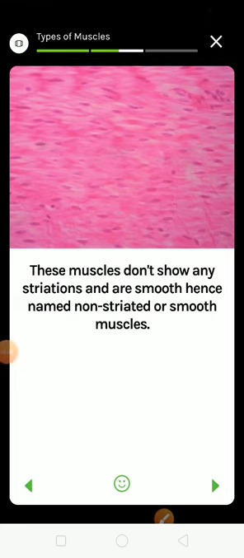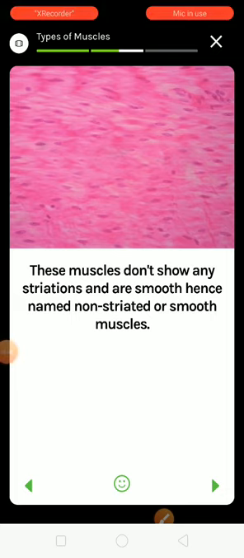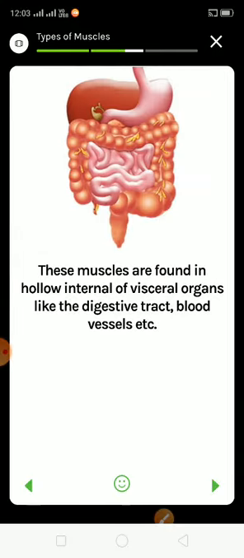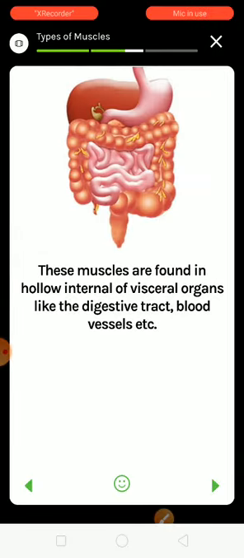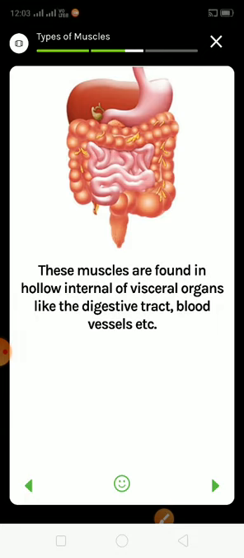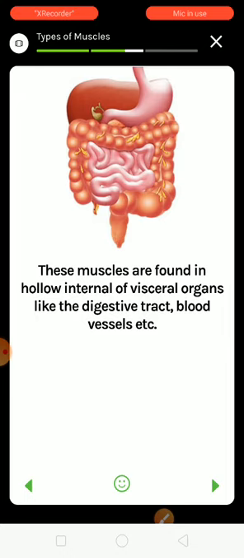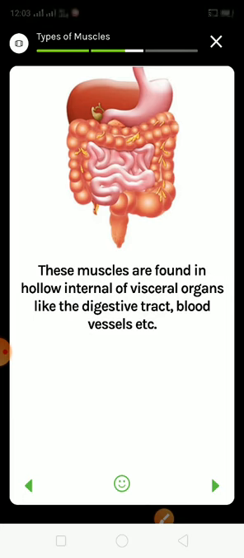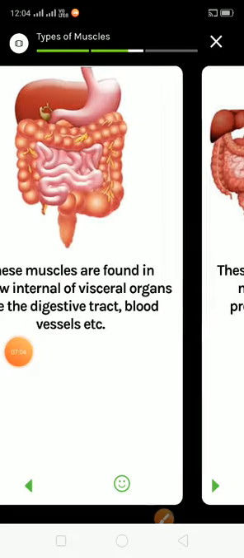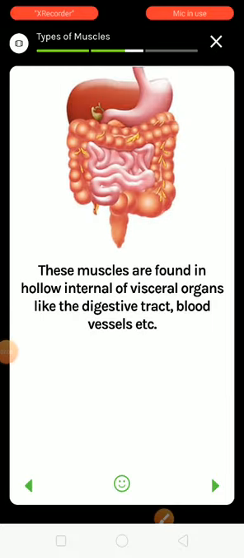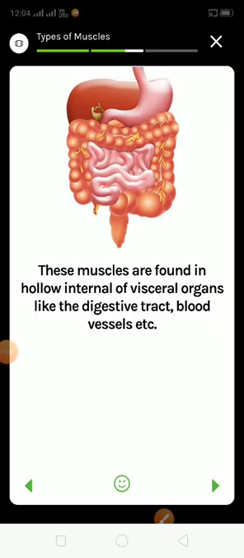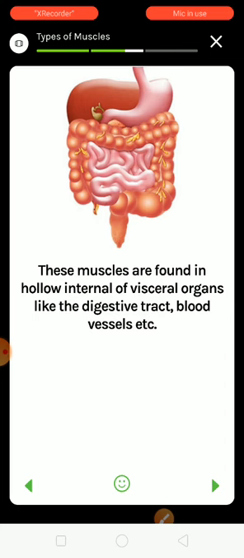These muscles are found in internal body organs like stomach, liver, intestine, lungs, etc. These muscles also help us in moving food through the digestive system. Okay?